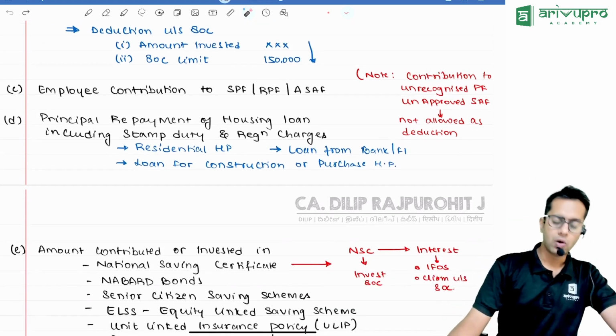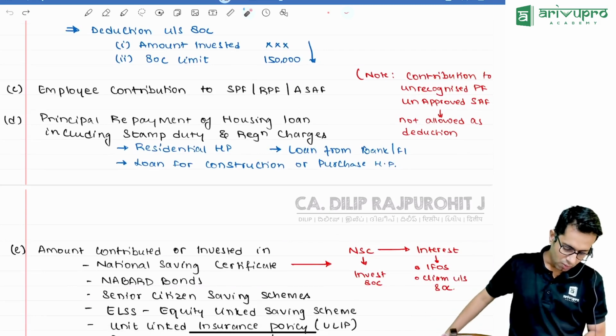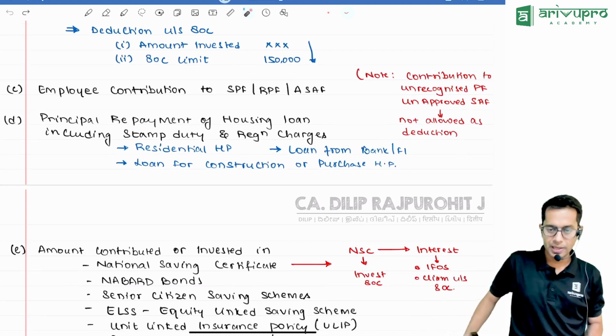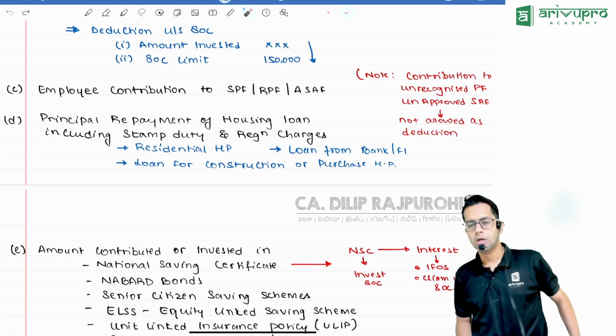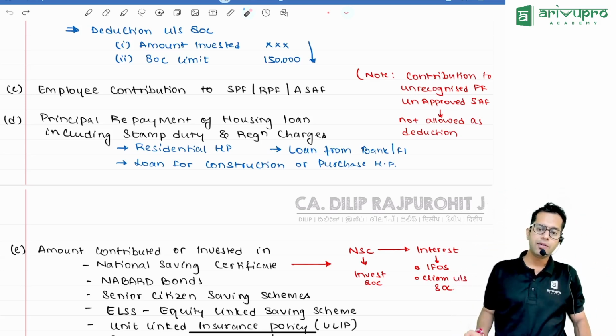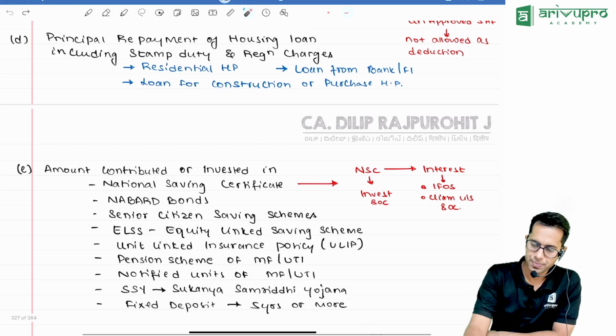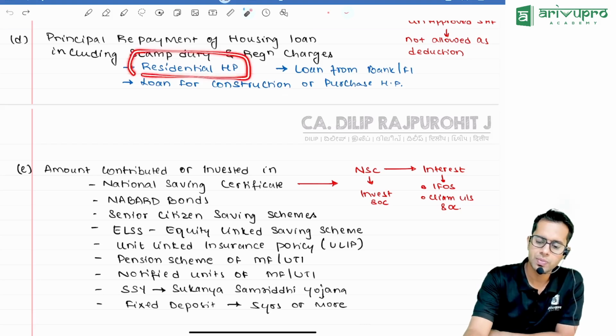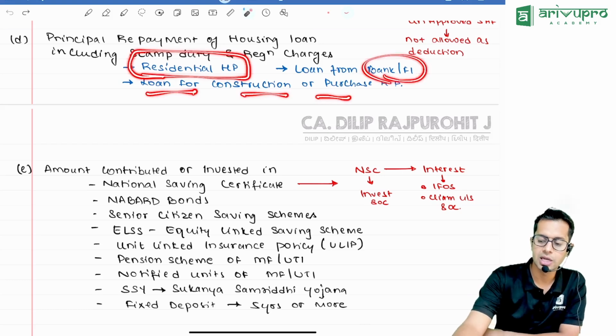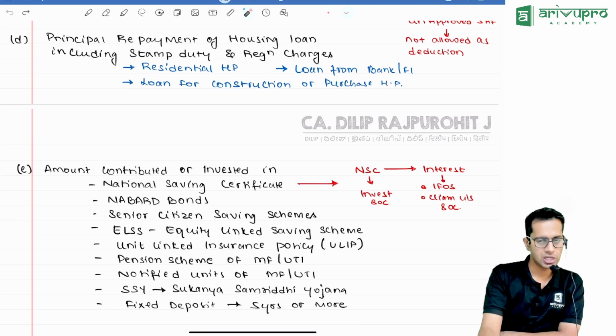If you have taken any housing loan, then that housing loan will have principal and it will have interest. So whatever principal you are repaying for the housing loan taken by you, that is allowed as deduction, provided that the house should be a residential house, the loan should be taken for construction or purchase, and the loan should be from a bank or financial institution.